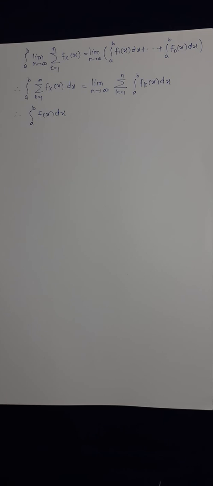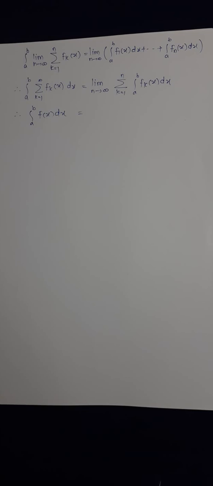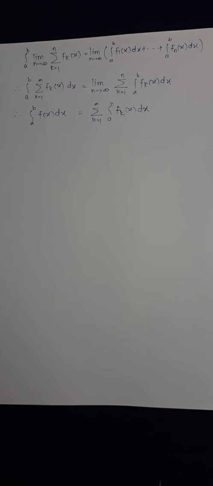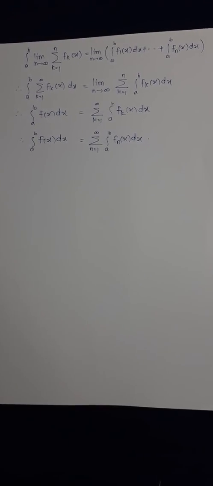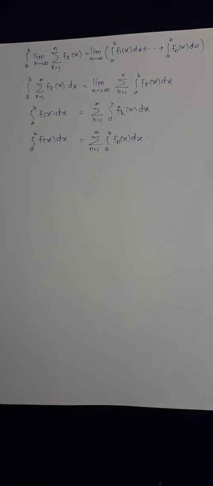Now on the right-hand side, we take k running from 1 to n, and since n tends to infinity, we can simply write k running from 1 to infinity. Either you write k or n, both are dummy variables, so it doesn't matter. Instead of k, I can write n also. Hence we get the required statement. We had to prove this, and we have proved it now. Okay, thank you.